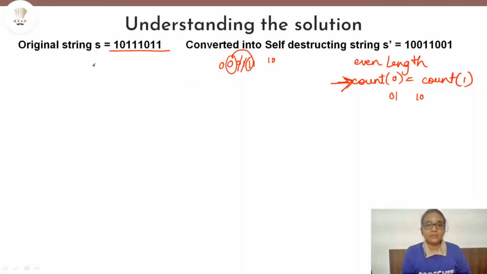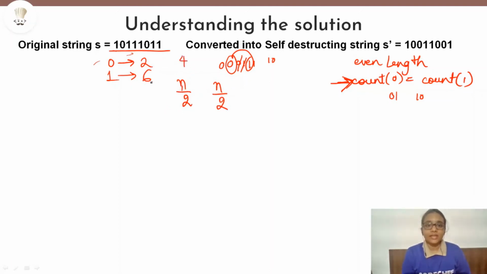We can count the number of zeros and the number of ones. Say in this original string right now we have 2 zeros and 6 ones, and we need equal numbers of zeros and ones. That means we need n by 2 zeros and n by 2 ones. So n is 8 here, which means we need 4 zeros and 4 ones.